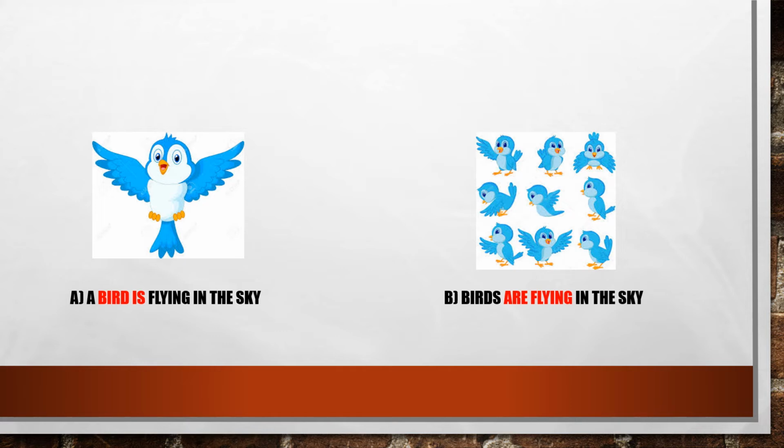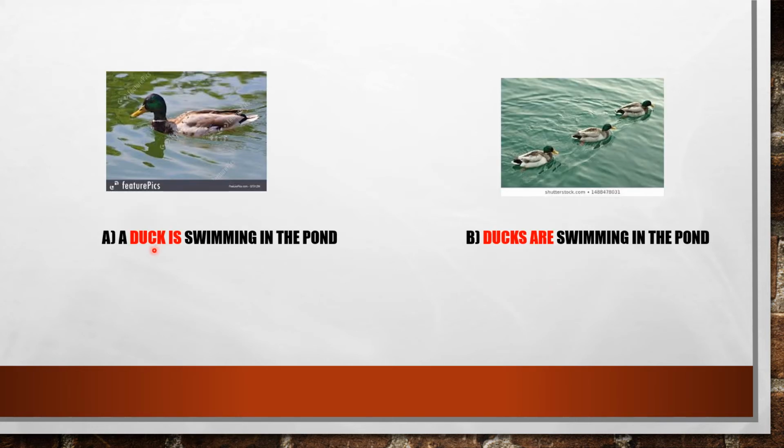You can see the next picture. A bird is flying in the sky. Here there is only one bird. And here, birds are flying. Why are flying? Because there are many birds flying in the sky. So are is used. Coming to the next one, a duck is swimming in the pond.